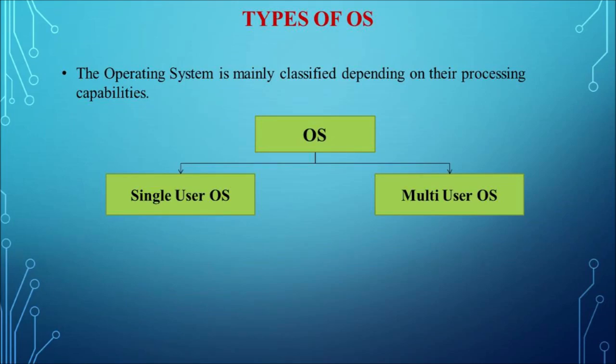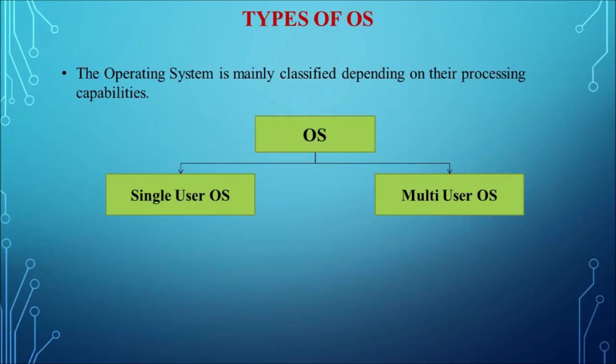For a user, a task is a function such as printing a document, writing a file into a disk, editing a file, copying a file, or downloading a file. All these are called a task. Microsoft DOS is an example of a single user or single task operating system. In Microsoft DOS, a single user can access a process at a time. That is an example for a single user operating system.